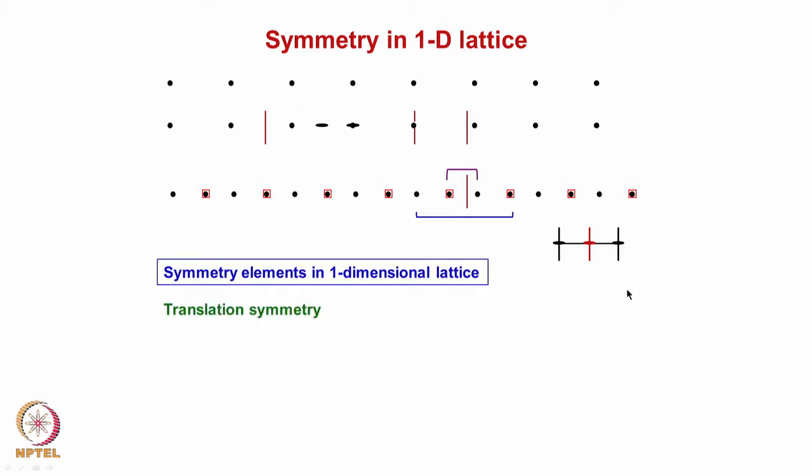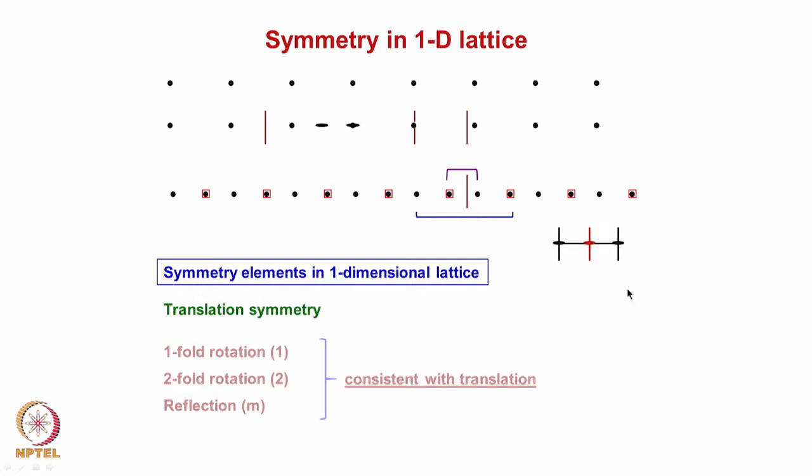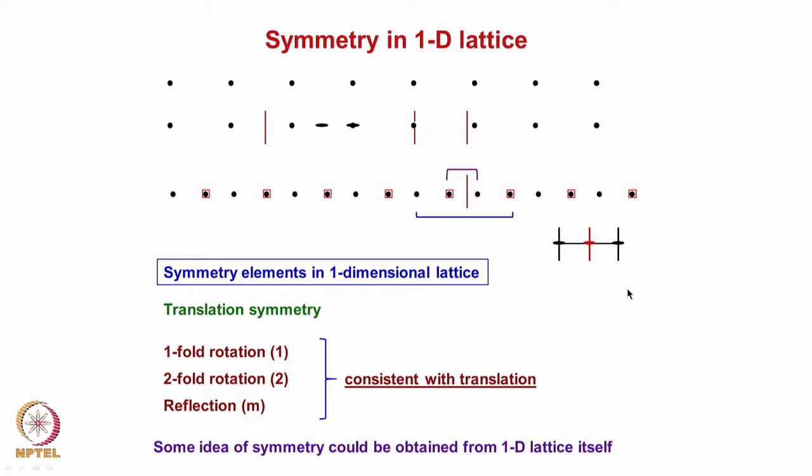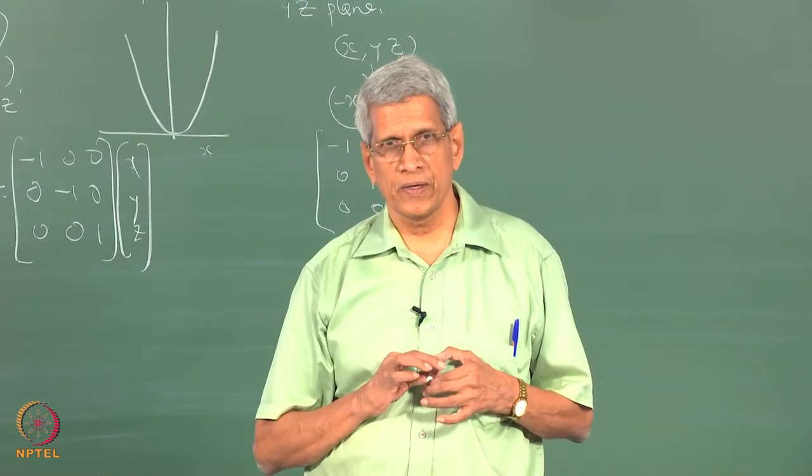So, in this 1-dimensional lattice itself, we have a translational symmetry, a two-fold rotation, and a reflection. So, what are the symmetry elements which it has got? It has got a 2M symmetry, correct? These are all the symmetry elements which a 1-dimensional lattice has got. This is only a lattice which we have considered.